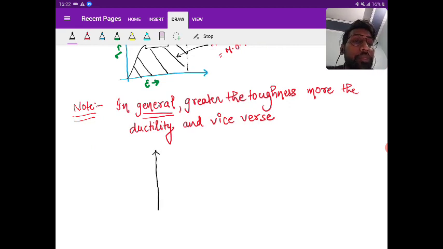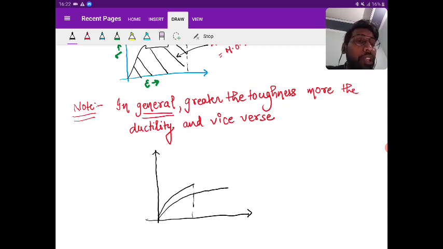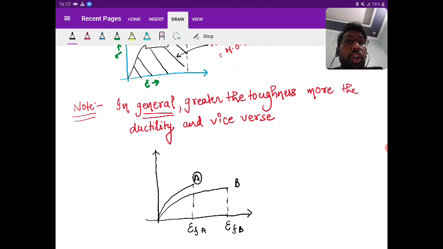See, when I say a material is more ductile, then if there are two materials A and B, one is having a failure strain of epsilon Fa, the other is having a failure strain of epsilon Fb. For the one with failure strain epsilon Fb, the area under the curve can be seen to be more for B than A. Yes or no?